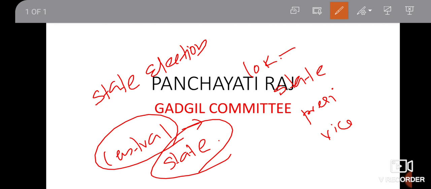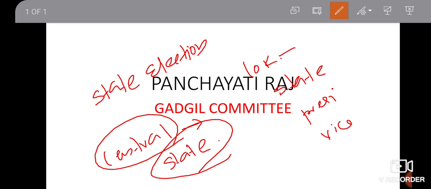So based on this recommendation, they have set up an election commission also. So here we have two commissions, the State Election Commission and the State Finance Commission. These two are for the help of Panchayati Raj institutions.